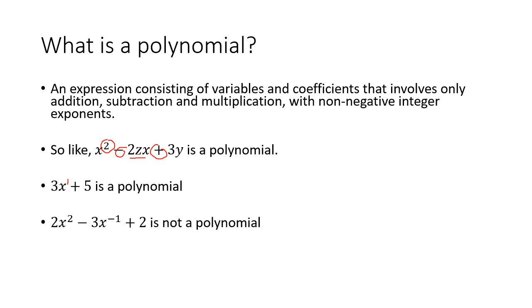Here's an example of something that's not a polynomial: 2x squared minus 3x to the negative first power plus 1. That x to the negative 1 power is a negative integer, so it's not a polynomial. And here's an example that is also not a polynomial because the exponent x is not an integer. It's a variable. This is actually an example of an exponential function.